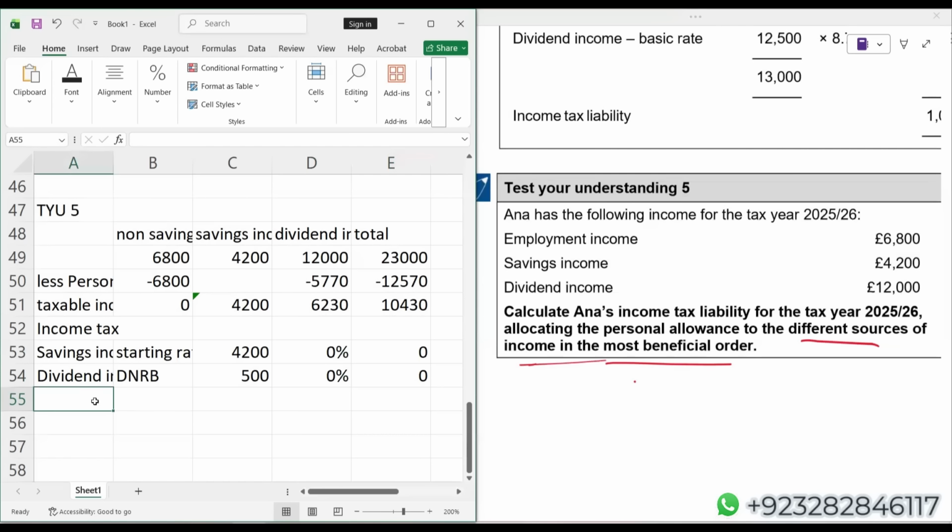Okay. The remaining dividend income actually falls in basic rate. $6,230 minus 500. Applicable rate for dividend income basic rate is 8.75%.